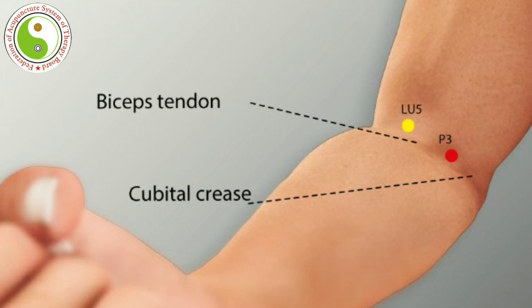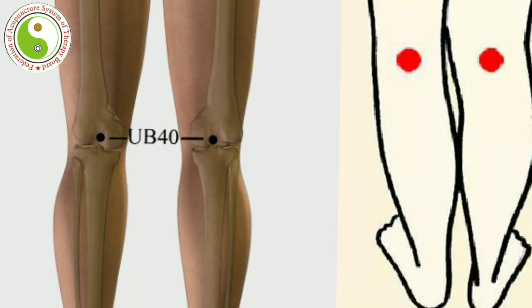Right? When we want to apply the needle on pericardium 3, it is not a safe point because of that cubital artery located in that particular region, which we should not damage. Right? At the same time, there is the artery called the popliteal artery, especially in the UB40 region. You can find the popliteal artery, but it is located at a deeper level, not on the surface level. Right? So most of the arteries are completed.